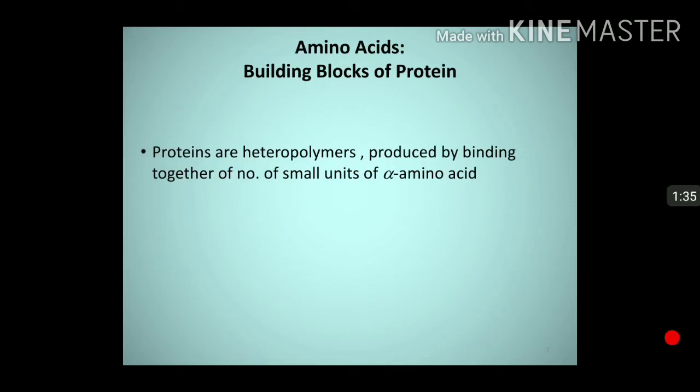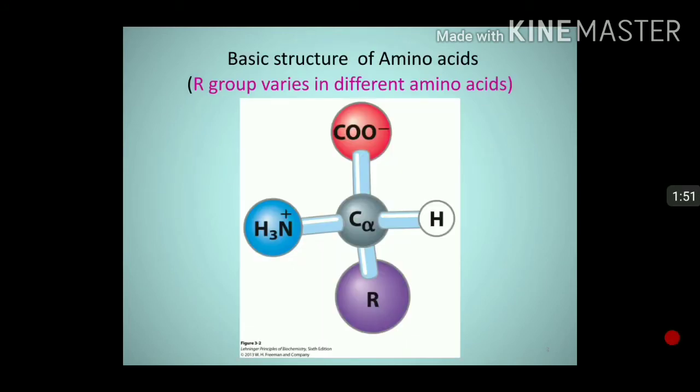Proteins are made up of amino acids. They are heteropolymers made up of amino acid monomers, and they are produced by binding together of small units of alpha amino acids. This is the basic structure of amino acid.